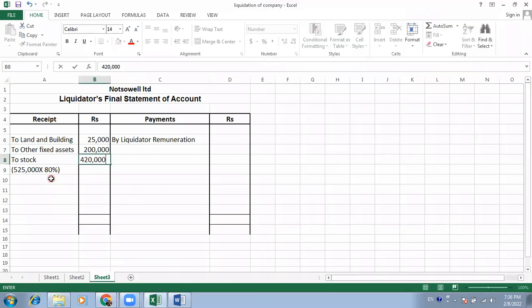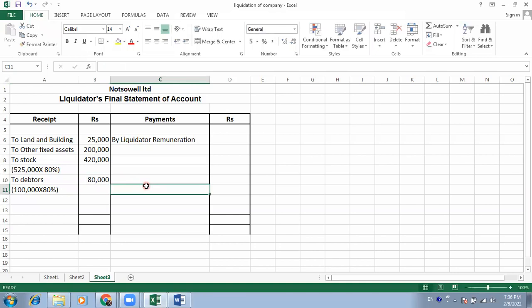Out of 1 lakh, we are going to get only 80%, right? 1 lakh into 80%. So what is the debtors' realized amount? 80,000. Very good. This is what we realized.